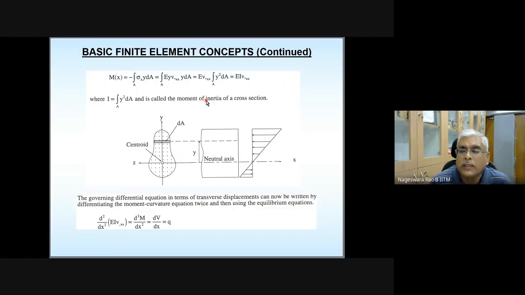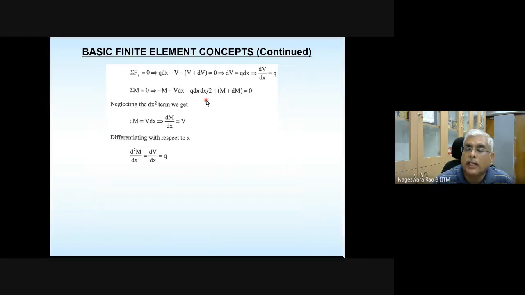Okay. Any questions here? First you developed the relationship between shear force, applied transverse load and moment, or the relationship between moment and shear. You have noted this equation. Just now we derived the relationship between moment and the curvature.